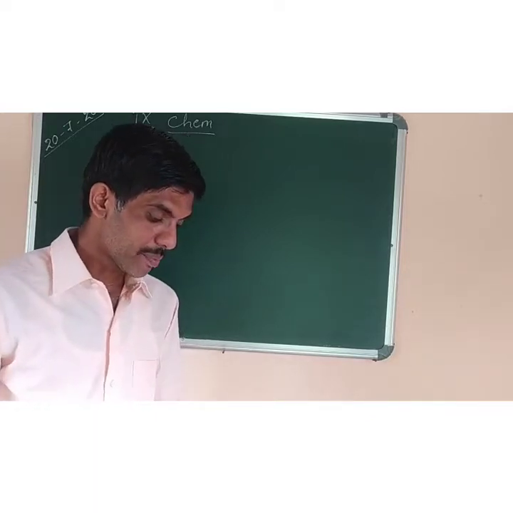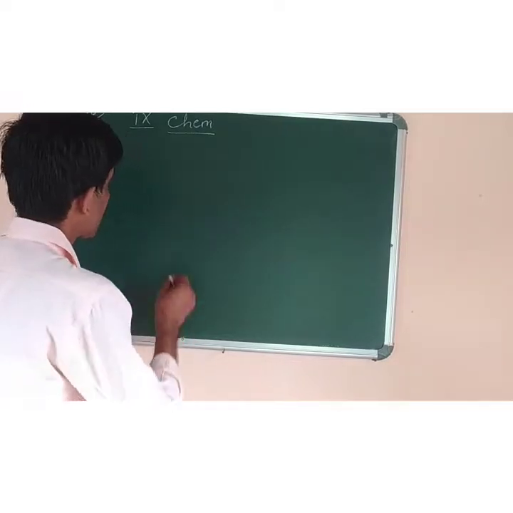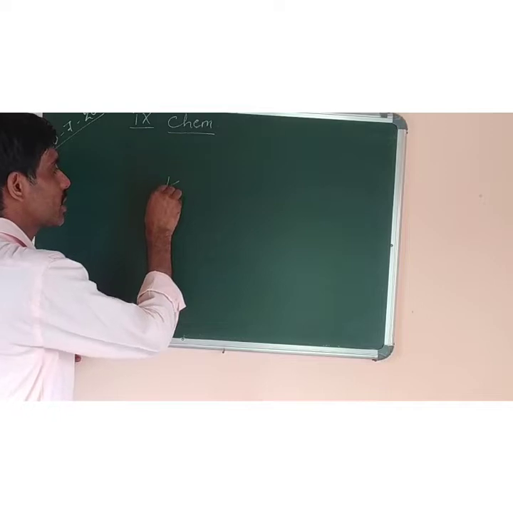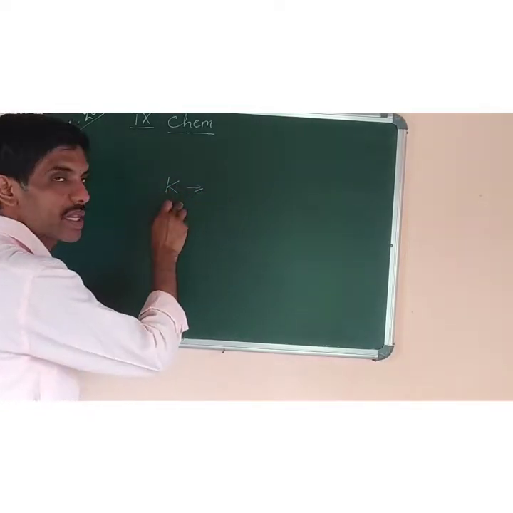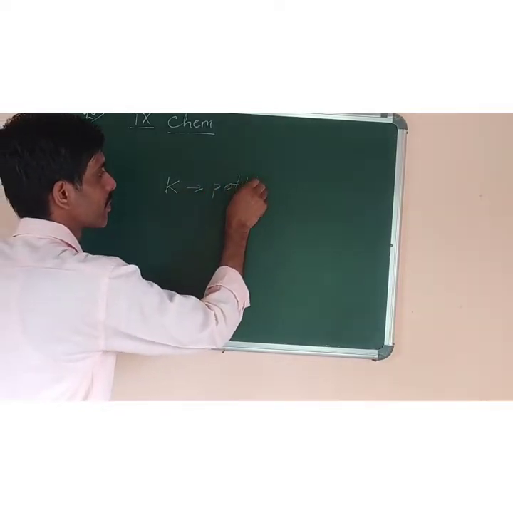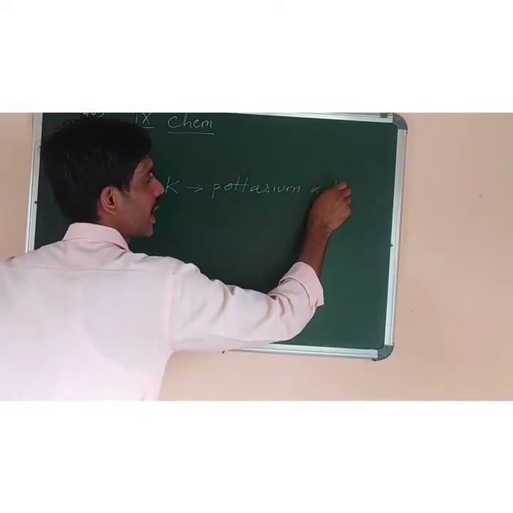A symbol is a character or a mark which is used for a name. Suppose I write the capital K. In class 8 also you have studied, K is the symbol of which element? It is the symbol of potassium. And the Latin name is Kalium, K-A-L-I-U-M.